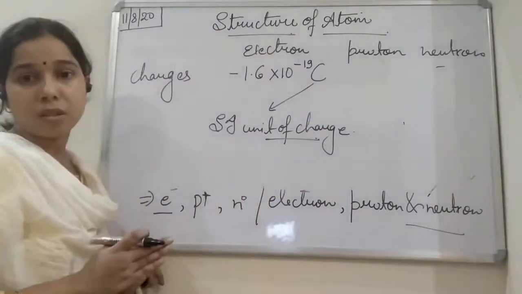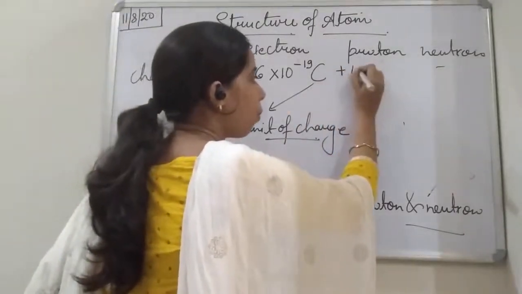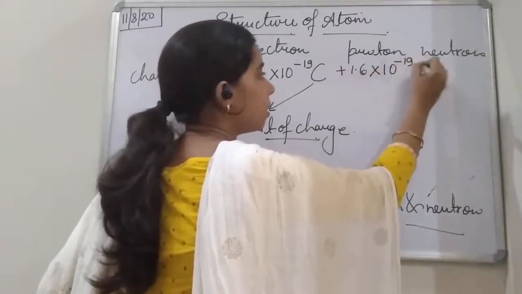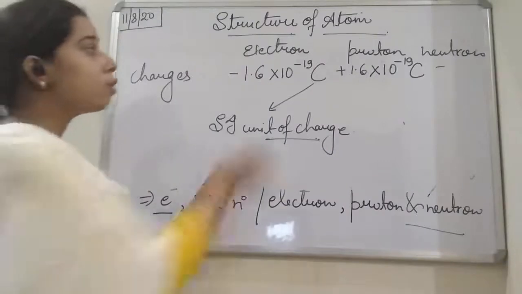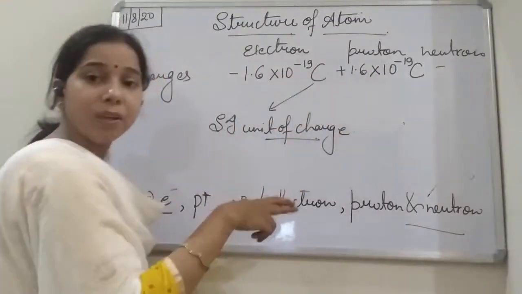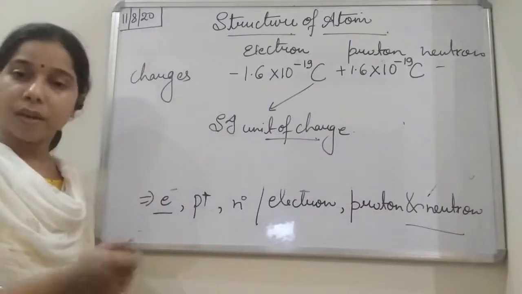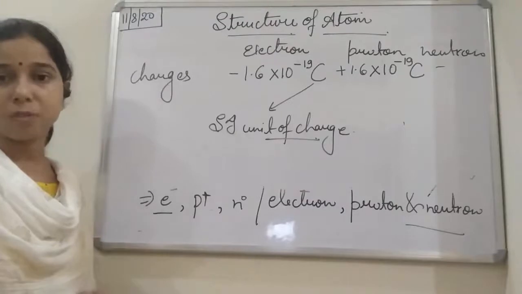So we can say plus 1.6 into 10 the power minus 19 coulomb. You can see, student, there is no difference in the value, but there is a difference in the charge. One is a negatively charged particle, the other is a positively charged particle.